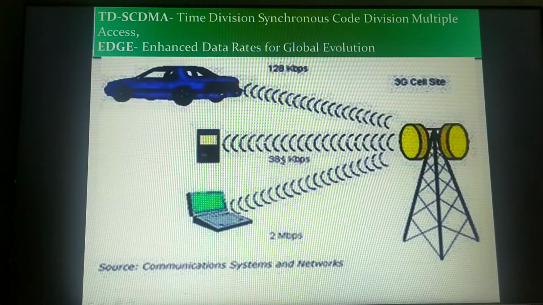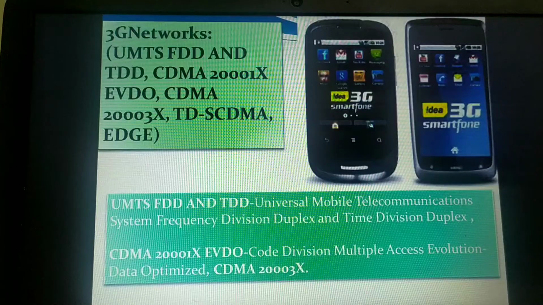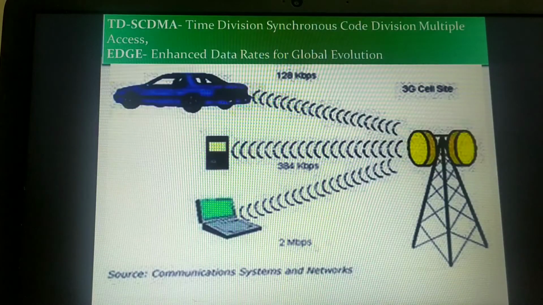And at pedestrian speeds, you're moving, you're not at a fixed point, so you're moving continuously. You may be within the antenna range or out of antenna range, so that's why it promises around 384 kilobits per second. But observe here, in case of fixed applications, 3G networks were providing data speed up to 2 megabits per second, which is the highest data speed here.